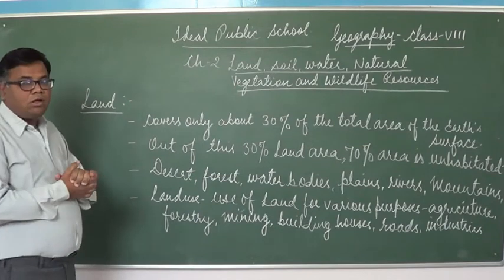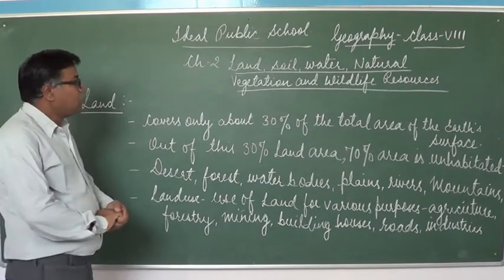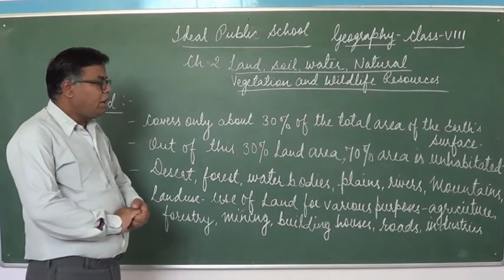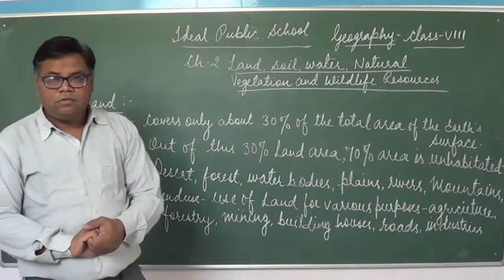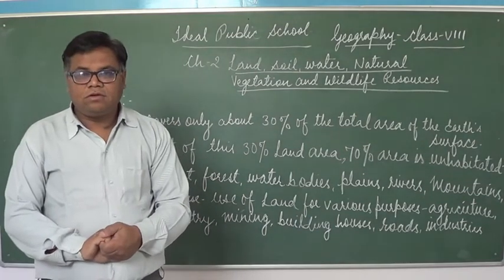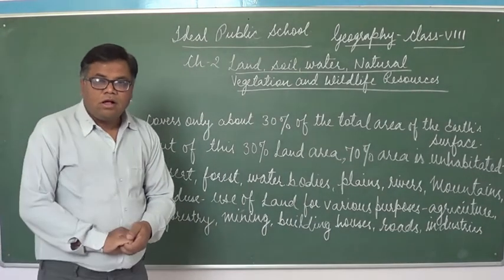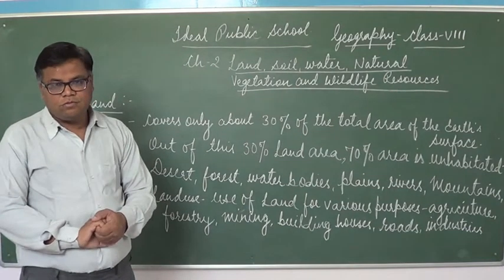Today we are going to read Chapter 2, Geography, Class 8: Land, Soil, Water, Natural Vegetation and Wildlife Resources. Students, in Chapter 4 we discussed resources. What are resources? When does a source become a resource?